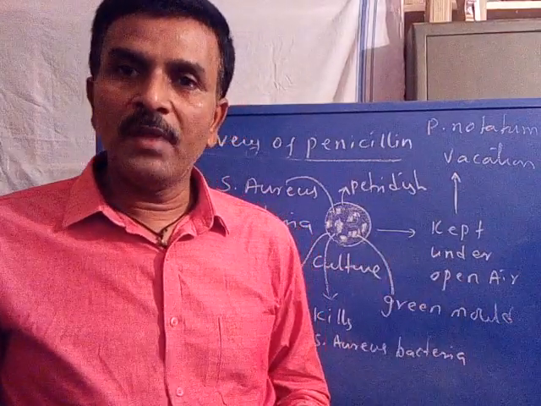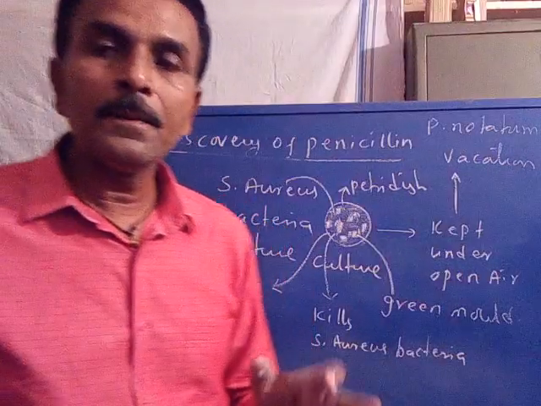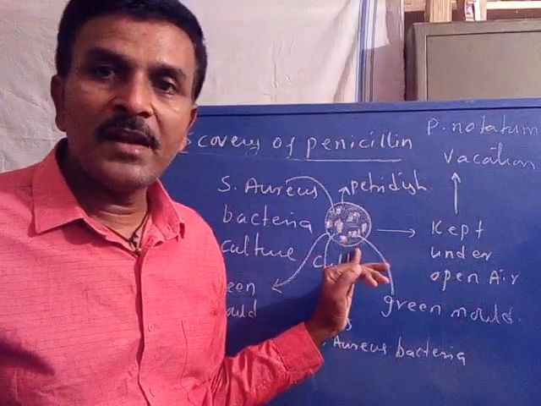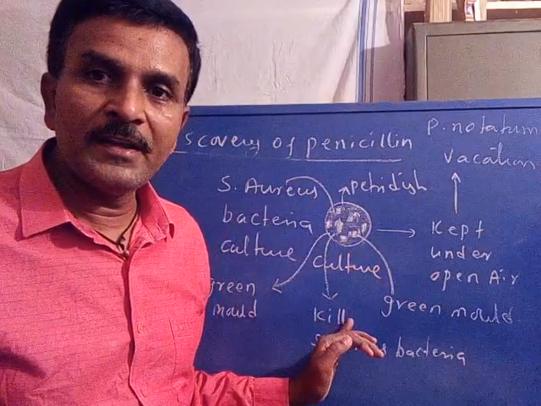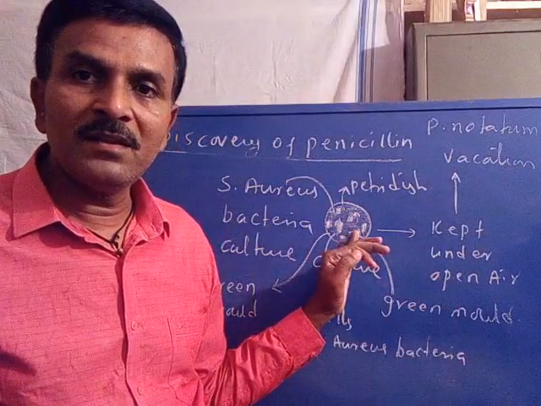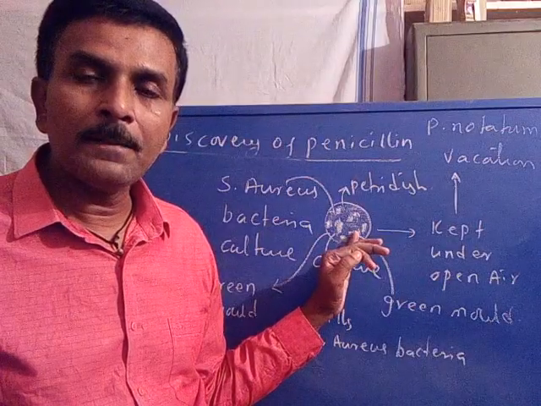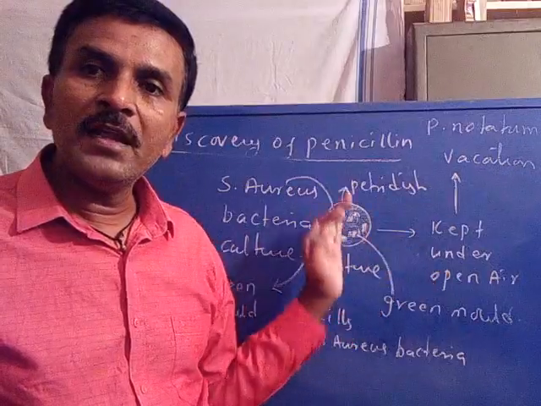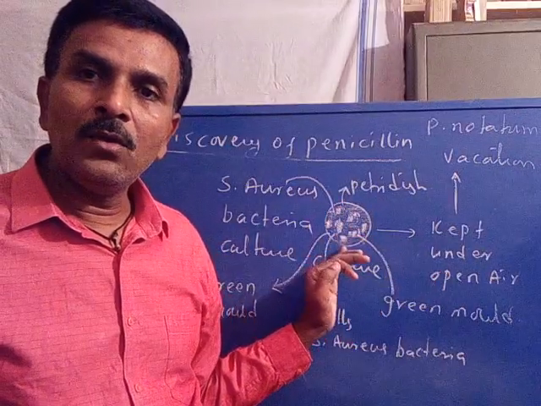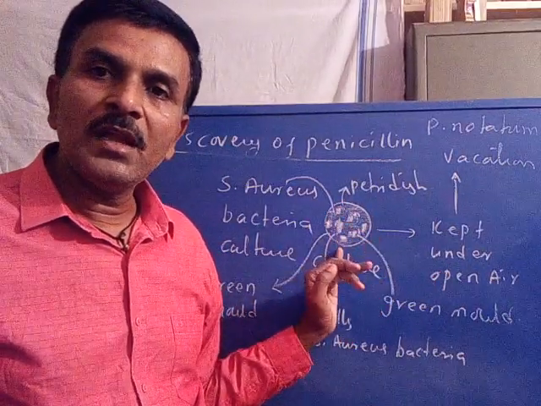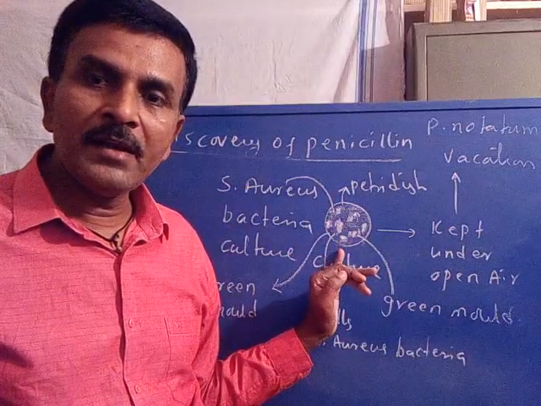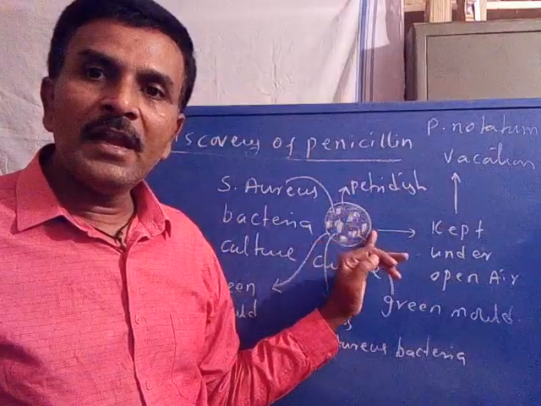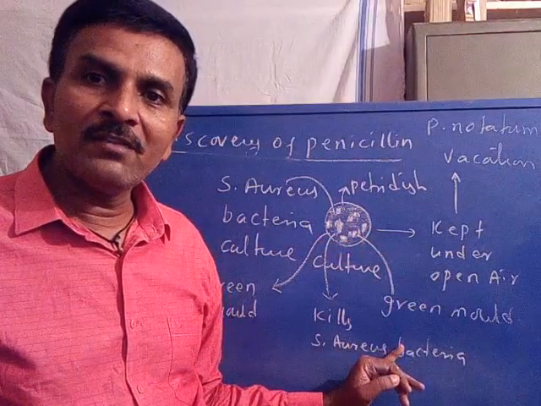How? Alexander Fleming prepared a culture plate of Staphylococcus aureus bacteria and kept it in his research laboratory in the open air, and he went for his vacation. When he came back to the laboratory, he noticed two things. One is a green mold growing on a culture plate, and this green mold is responsible for killing the Staphylococcus aureus bacteria.